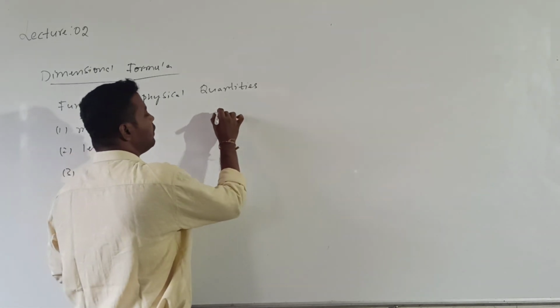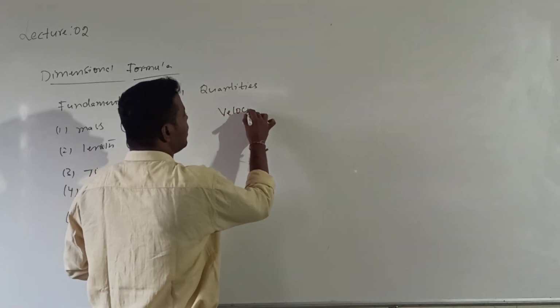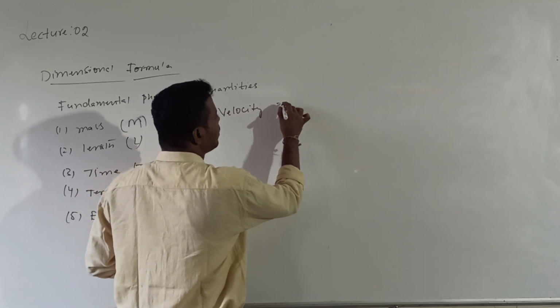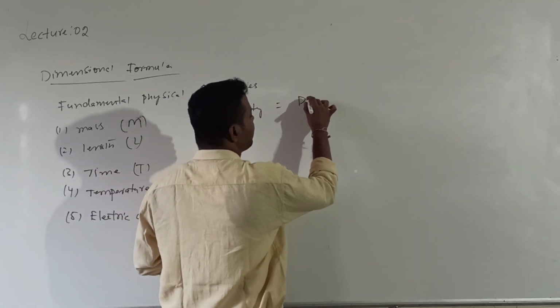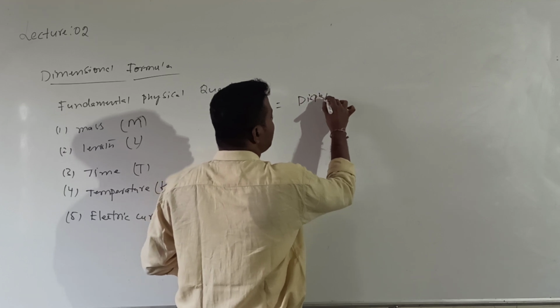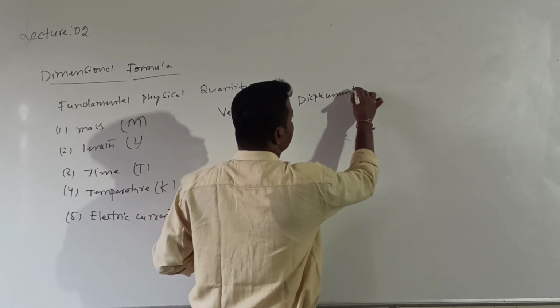For example, if I take velocity, it is displacement divided by time. That is the definition, correct?